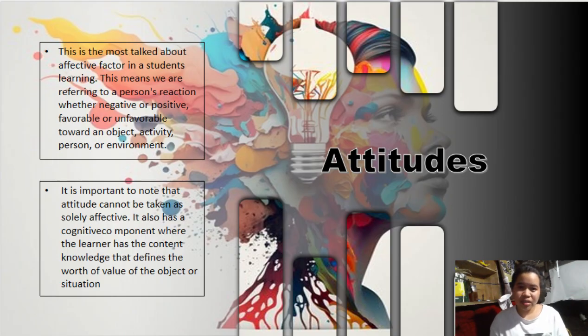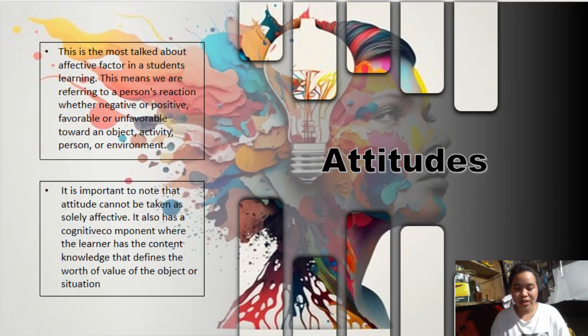It's because this means we are referring to a person's reaction, whether negative or positive, favorable or unfavorable, towards an object, activity, person, or environment.